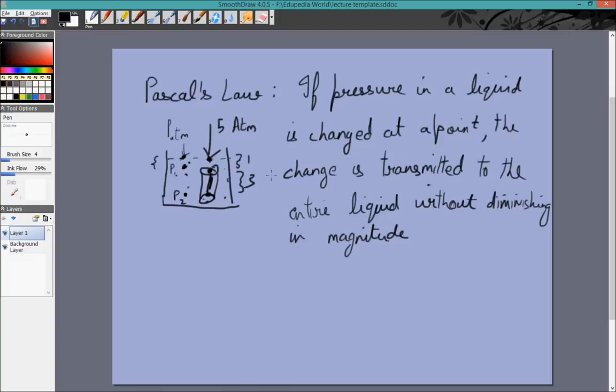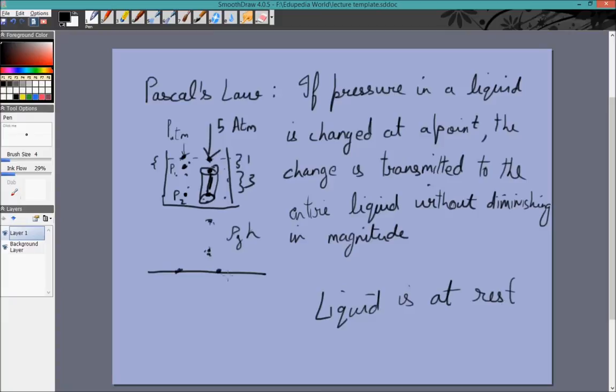We see another result here, which is that at the same horizontal level, the pressure is the same. We saw that the pressure between 2 points, P2 minus P1, is equal to rho gh. If h is 0, that means P1 is equal to P2. So at the same horizontal level, the pressure will be the same. We'll see an exception to this rule later, but right now remember we are deriving these rules for the liquid to be at rest or in equilibrium.